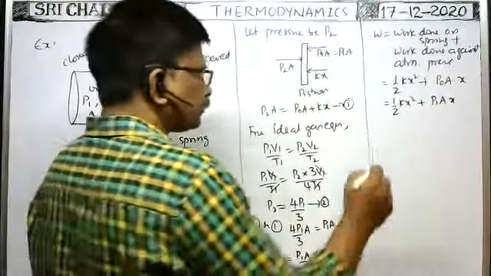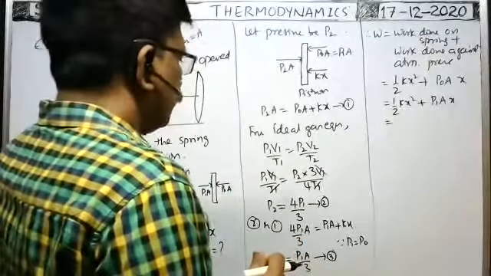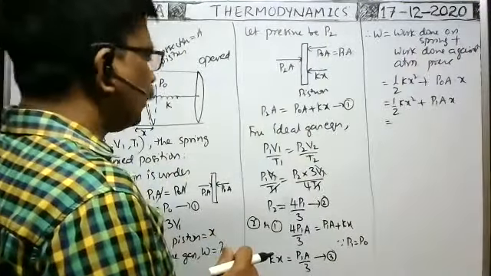Okay, now from this Ax, what about the P1A value?